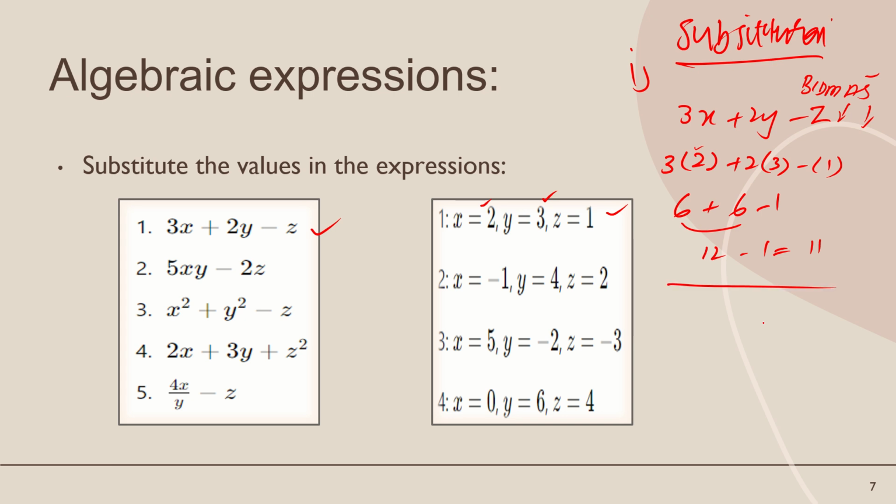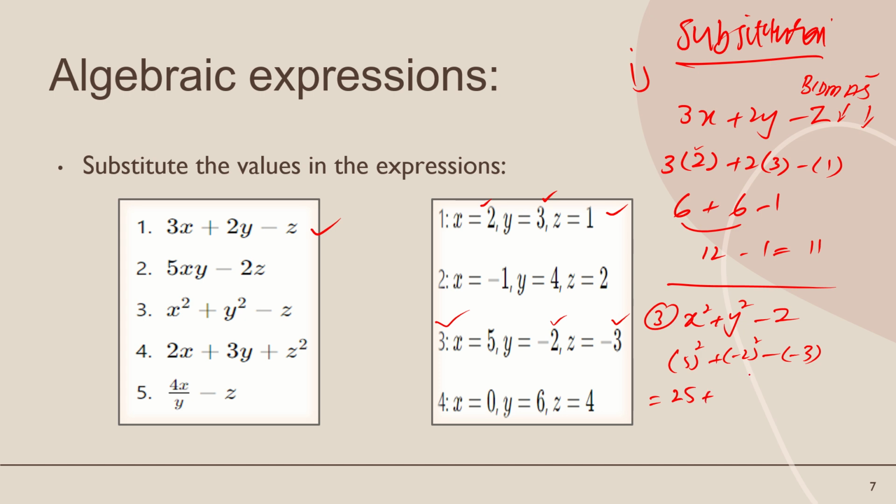Okay, now any other question, for example 3x square y square minus z. So what is the value of x equal to 5? Replace x by 5 and y by minus 2 square and z by minus 3. Square of 5 is equal to 25. 5 times 25.